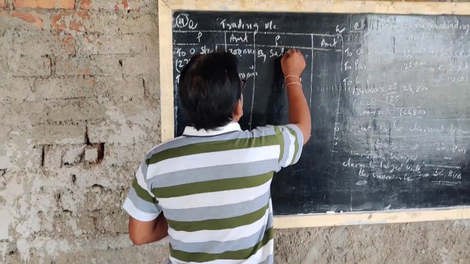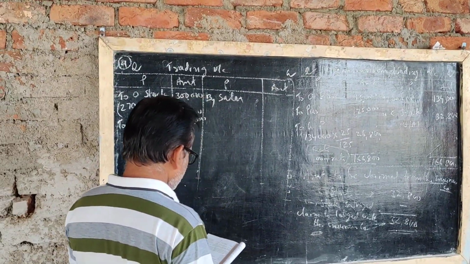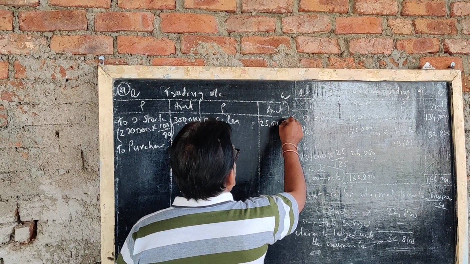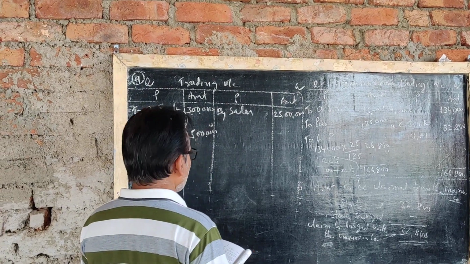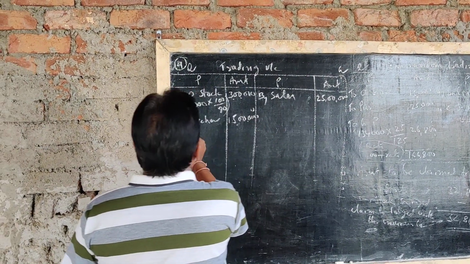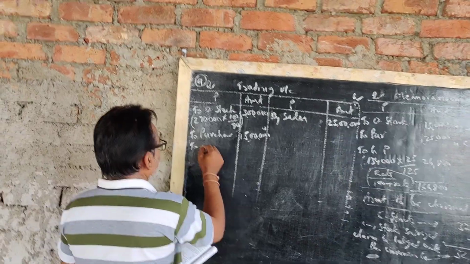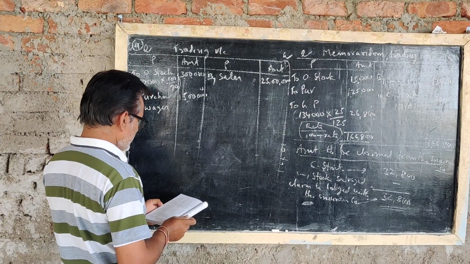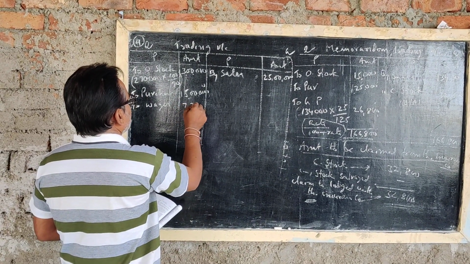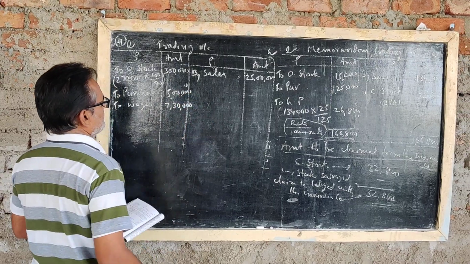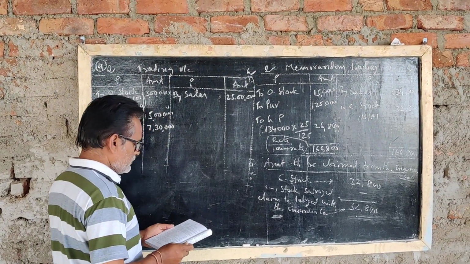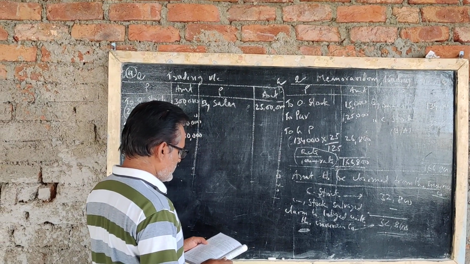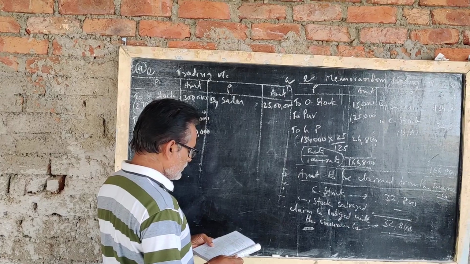By sales, 25 lakhs. To wages during the year, 7,30,000 rupees.